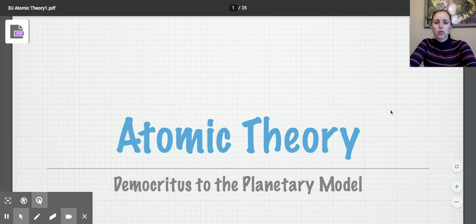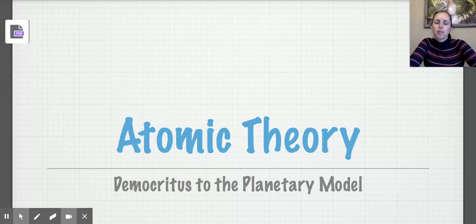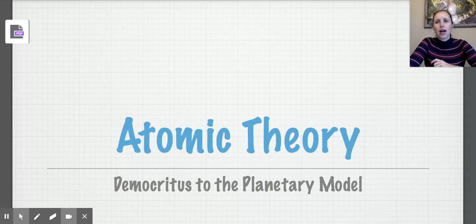Now we're going to focus on this word theory. We talked about theory before when we talked about the scientific method, and remember, a theory is really just a best guess. So again, what I want to do is go through parts of the scientific method, and essentially I'm going to be discussing what was wrong with each of the theories, the mistake in each of the theories, and how that caused us to seek out the next theory.